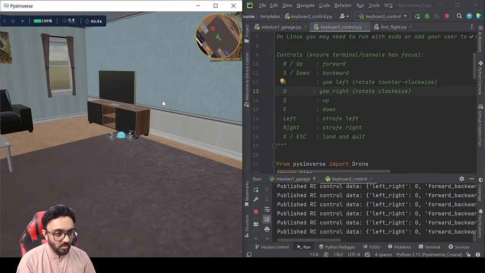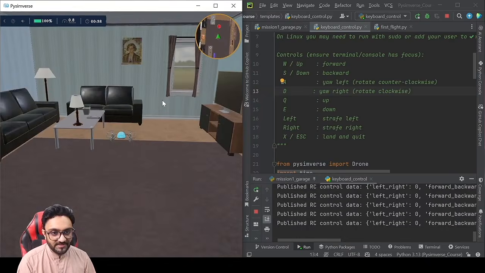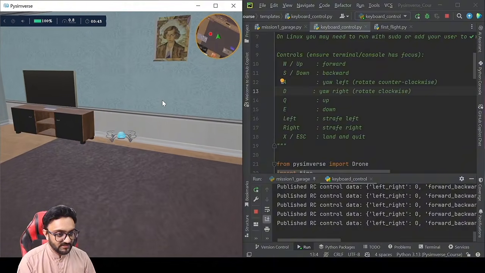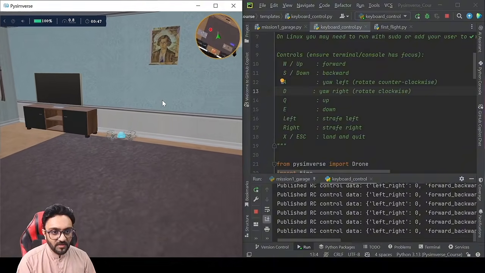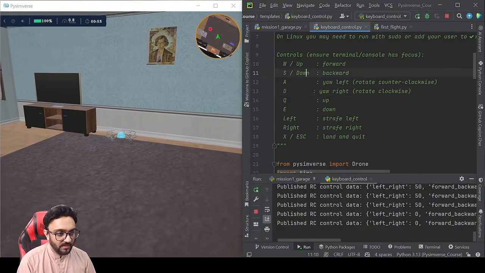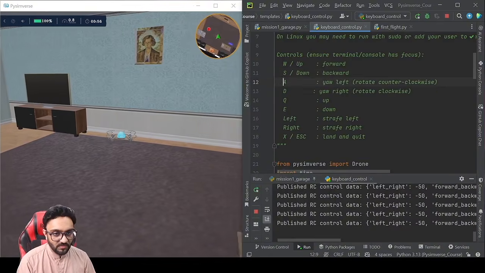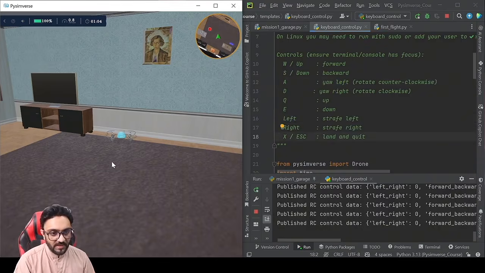Whoa, whoa, whoa. That is way too much speed. For the rotation, your left and your right is way too much. We can fix that. And then up and down is also doing the same thing, forward and backwards, okay, because it says here up and down is the same. And then we do left and right using the left and right keys. So again, it's up to you if you want to change or add stuff to this.